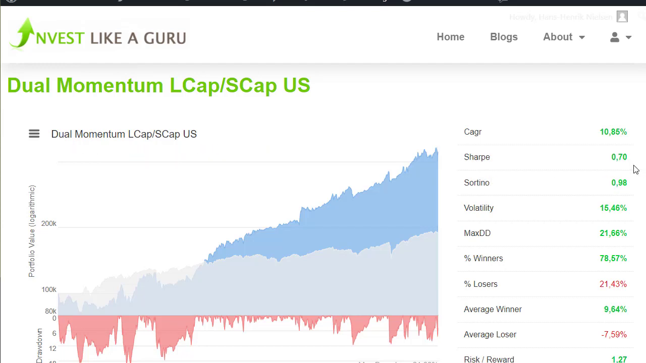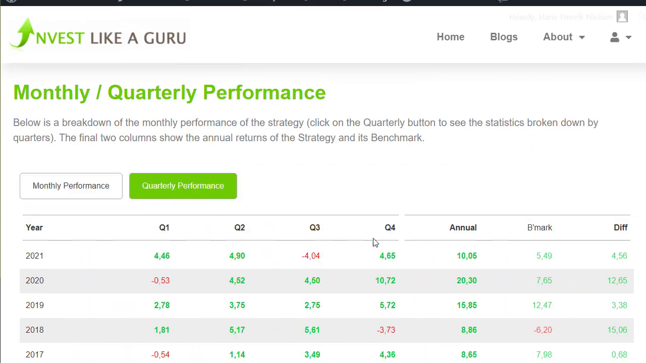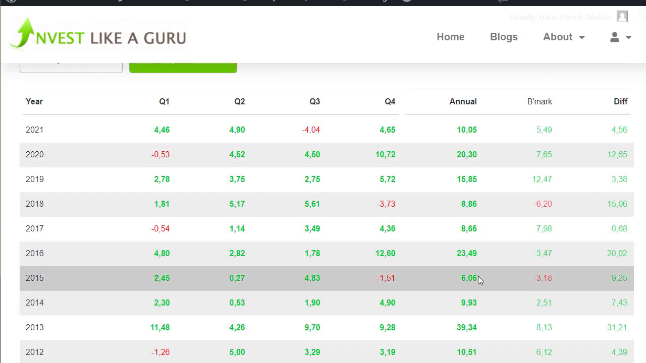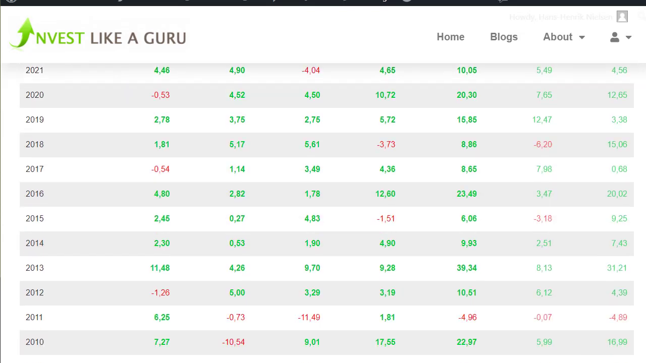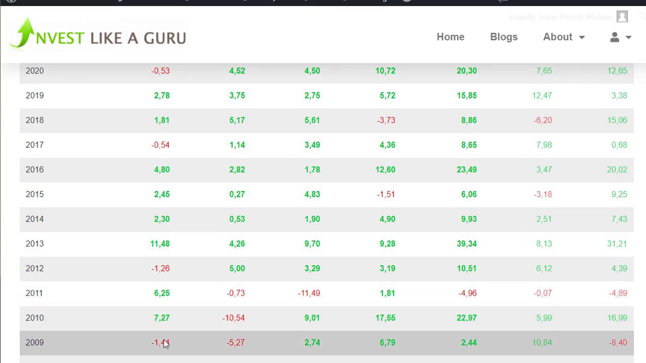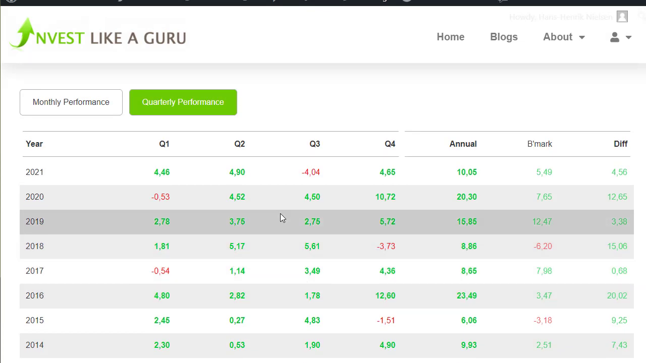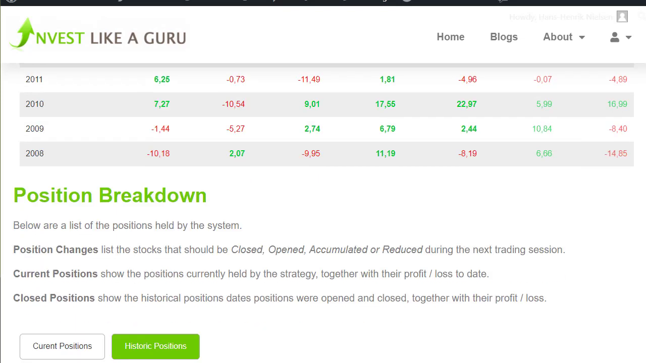We can also see the Sharpe ratio is significantly higher, 0.7 instead of 0.55. The volatility is a bit lower, the max drawdown is lower, and so on. This is actually a stronger strategy. We can see the monthly and the quarterly performance here, that we are not having the same devastating quarters as the other ones did. We do have, of course, some quarters with -8, 9, 10%, but we're not having these 20% drawdowns that we saw in the other one.